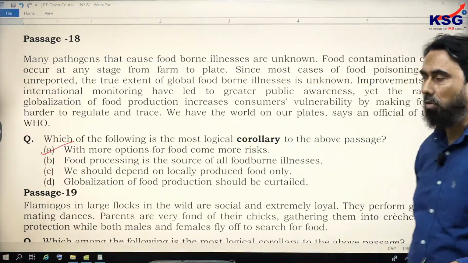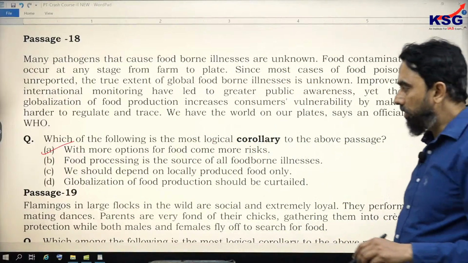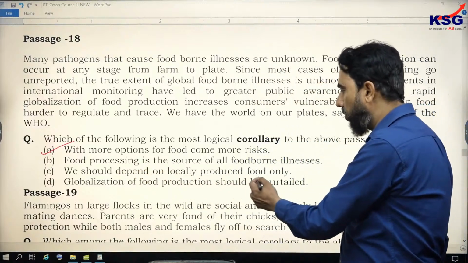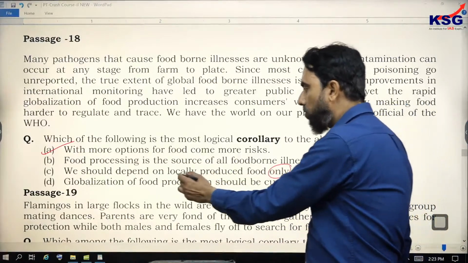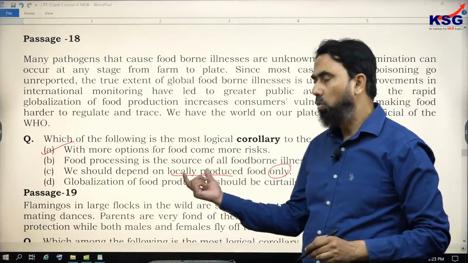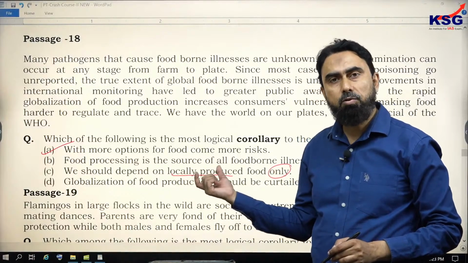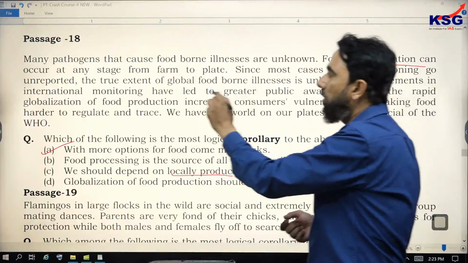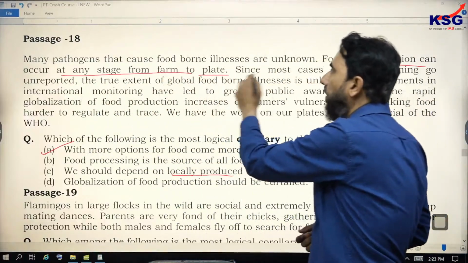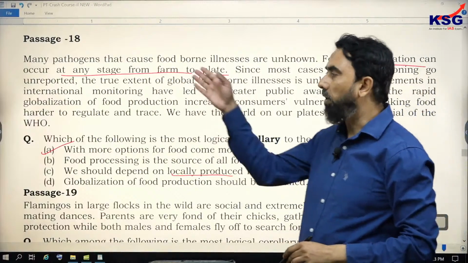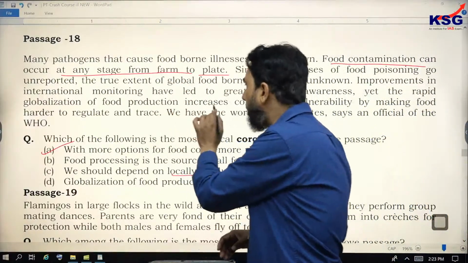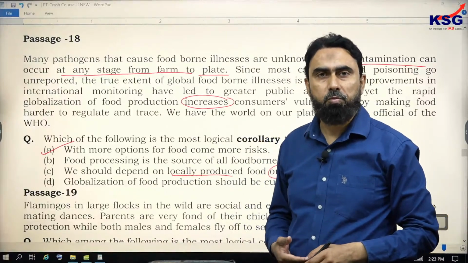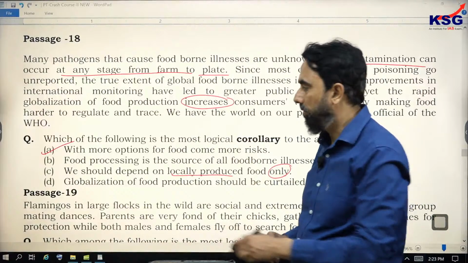Let's evaluate the wrong options. This is given in option C: we should depend on locally produced food only. So does locally produced food pose no challenge? The answer is no, because in the second line the author says food contamination can occur at any stage from farm to plate. So even locally, what globalization has done is increase the problem, but it is not the only reason for this particular problem. So that's why C loses out.